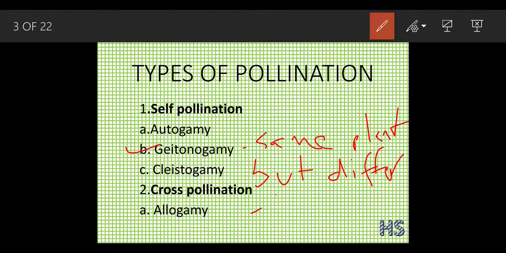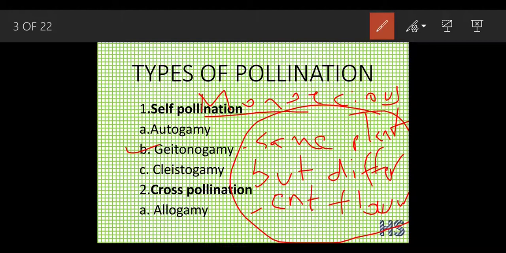Same plant but different flower. This condition can also be called monoecious. We have already studied this word before. Monoecious means they have both genders, male and female, but they are situated on different flowers.